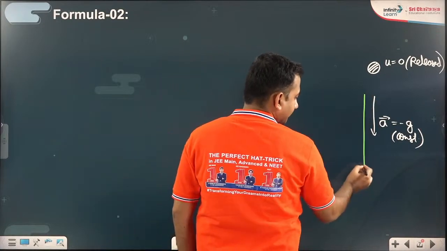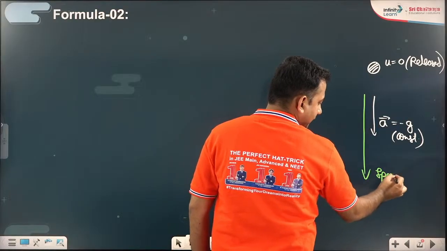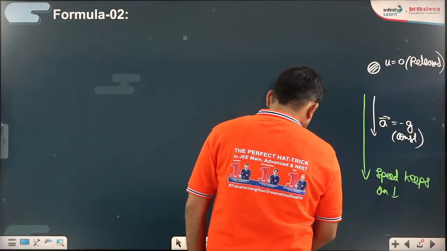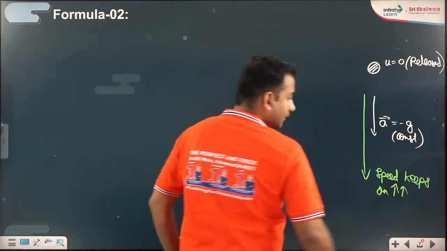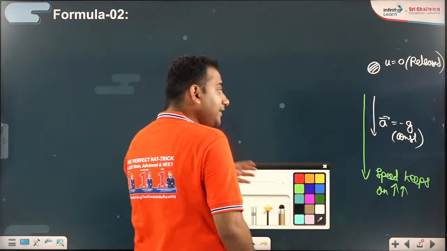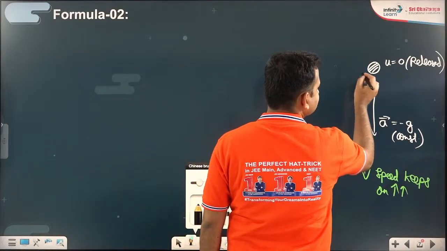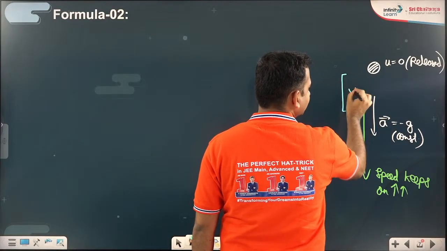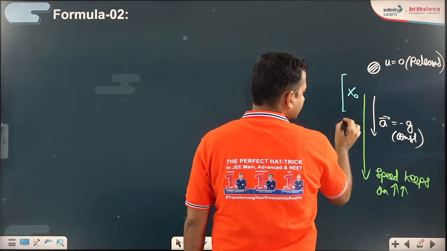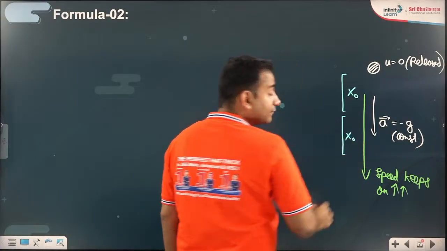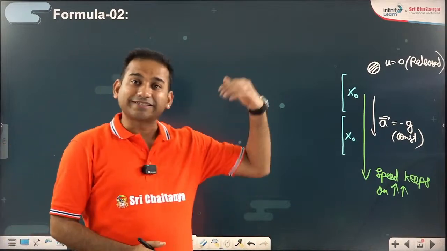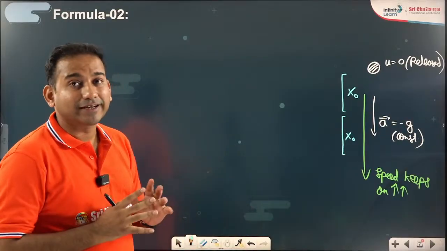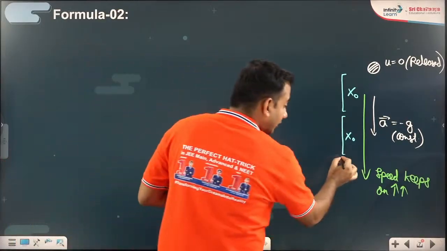Speed keeps on increasing. All right. This is the situation. Now, if the body keeps on getting faster and faster, can I conclude how much time it takes to cover a distance of x0, where x0 is the distance? Previously, what did we fix? We fixed the time. So in the same time, the body will keep on traveling more and more distance. Right now, what we are trying to fix? We are trying to fix the distances.